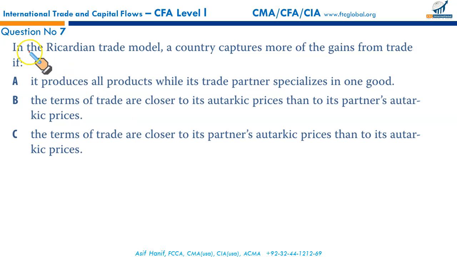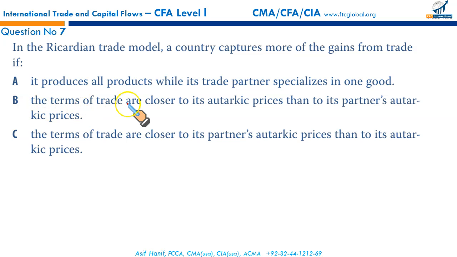Next question. In the Ricardian trade model, a country captures more of the gains from trade if it produces all products, while a trade partner specializes in one good. Then what is the benefit there in trade? It's an incorrect option. Where is the comparative advantage?